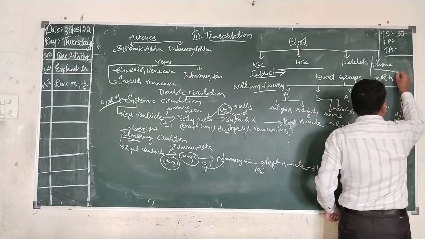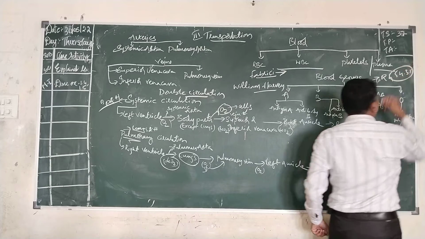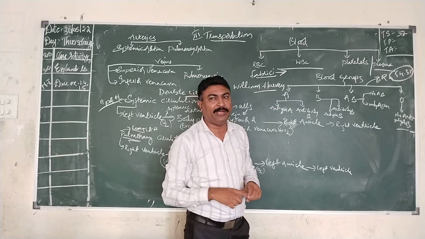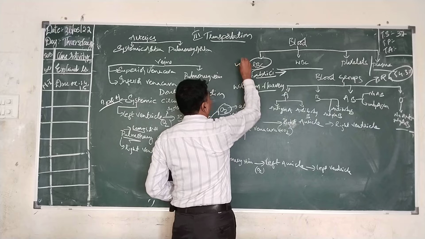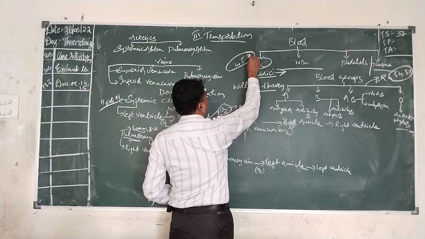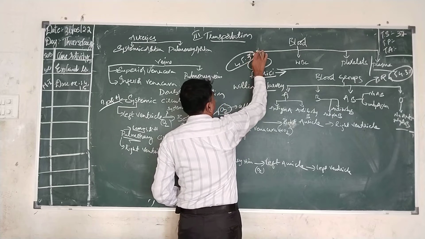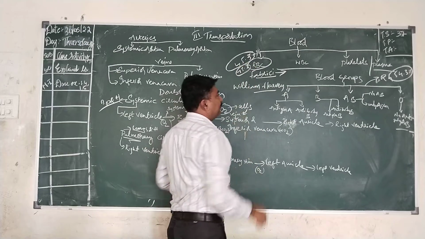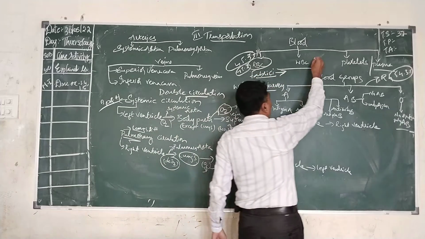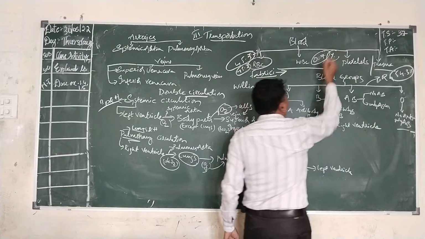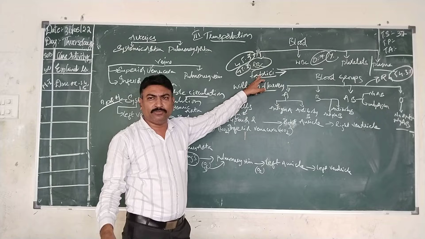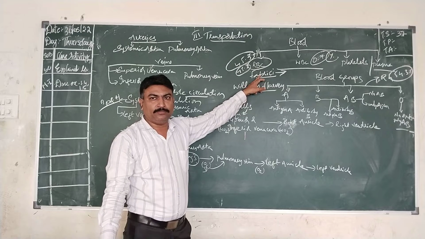Plasma constitutes nearly 54.3% of blood. Of the total blood, the plasma alone is 54.3%. RBCs are around 45.5 to 45.7%. So 45.5 to 45.7% of red blood cells will be present in our body. That is the reason why our blood is red in color. White blood cells constitute only 0.7% of the total blood. Blood platelets are very few in number, around 10,000 to 20,000 when we count.